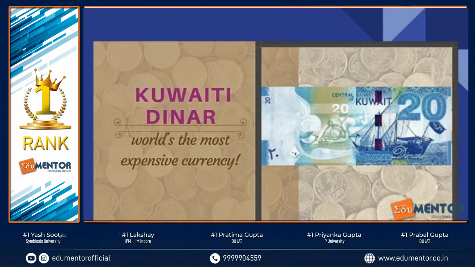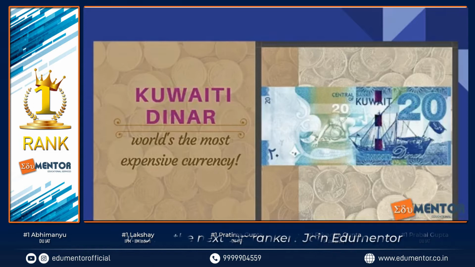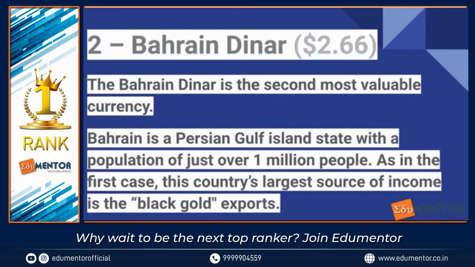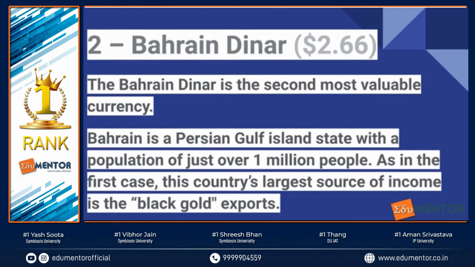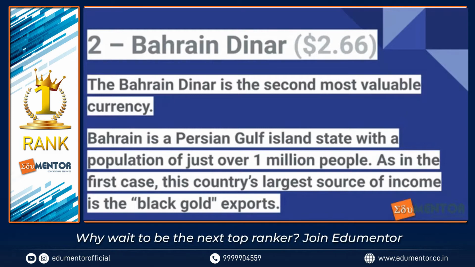This is how a Kuwaiti dinar looks like. This is 20 Kuwaiti dinars. So it's the world's most expensive currency. The Bahraini dinar is also the second most valuable currency. So from the options that were given to you, the Bahraini dinar was the correct answer. Many people, if they've not revised their concepts, go ahead and mark US dollar or the British pound sterling. But please remember, those are not the correct answers.